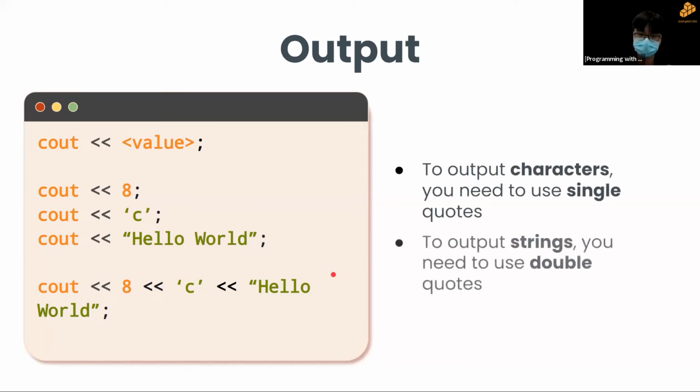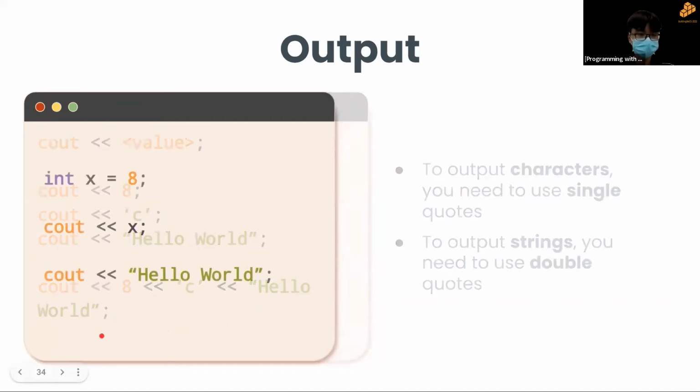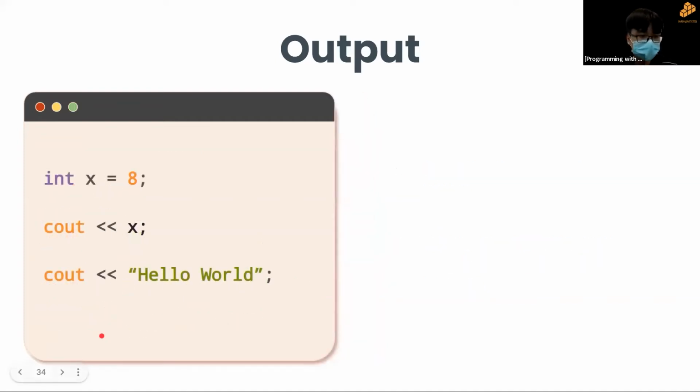Right. So just to summarize, output characters, you need single quotes. Output strings, you need double quotes. And as usual, you can also condense your outputs into one line. Okay, one thing to note.